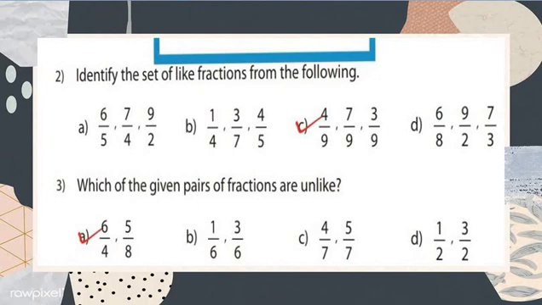In this session we are only learning these questions of like and unlike fractions, to identify the like and unlike fraction.